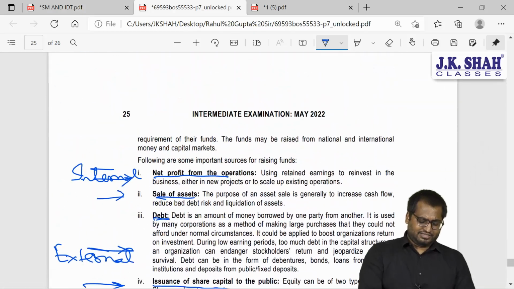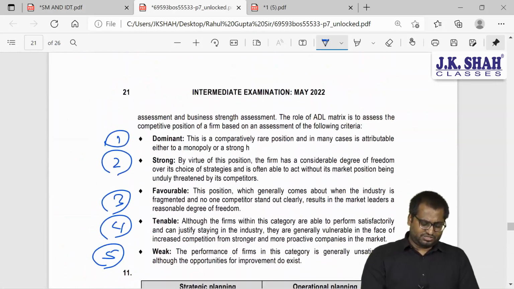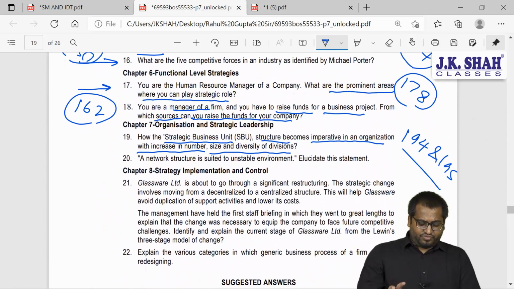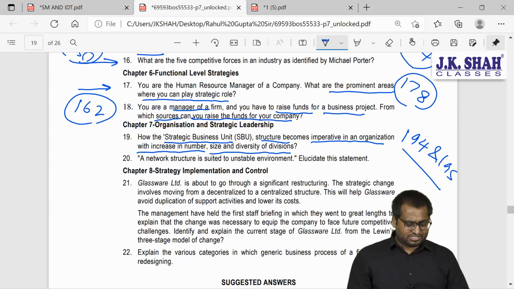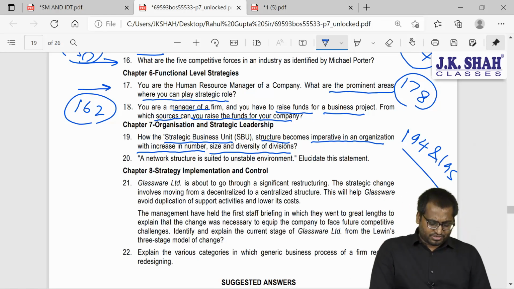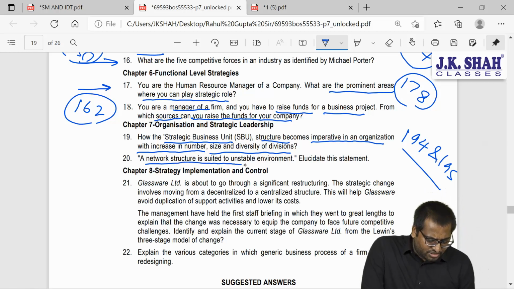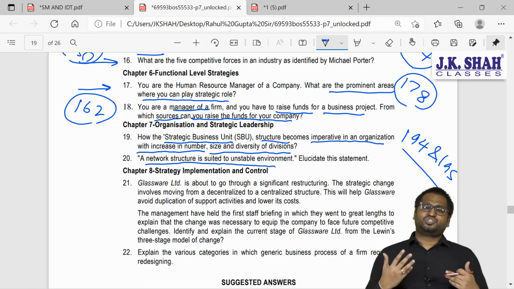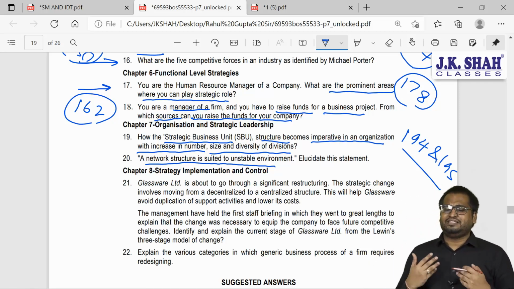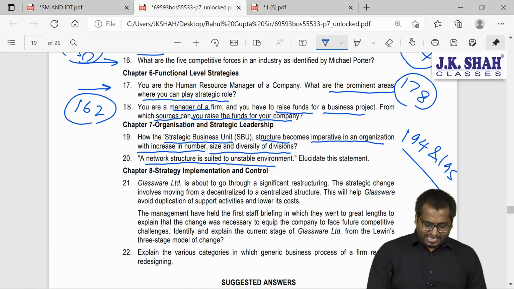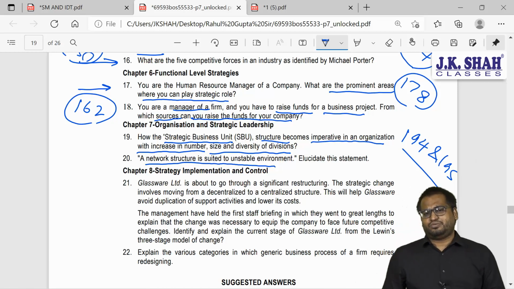Right? Now the next question. I believe we have finished question 19. Now let's talk about question 20. A simple question, guys, a direct question. A network structure is suited to unstable environment. Elucidate this statement. Elucidate means explain this statement, write a short note on network structure.